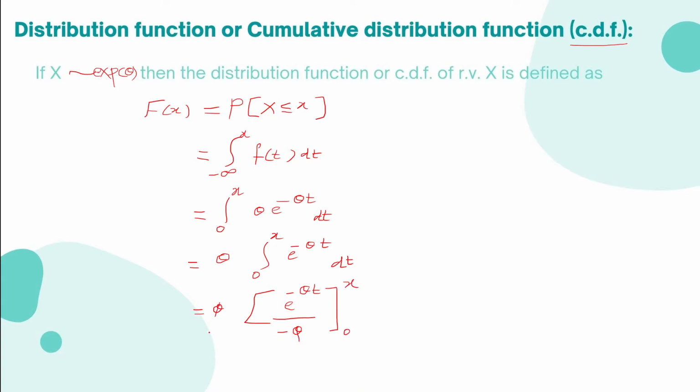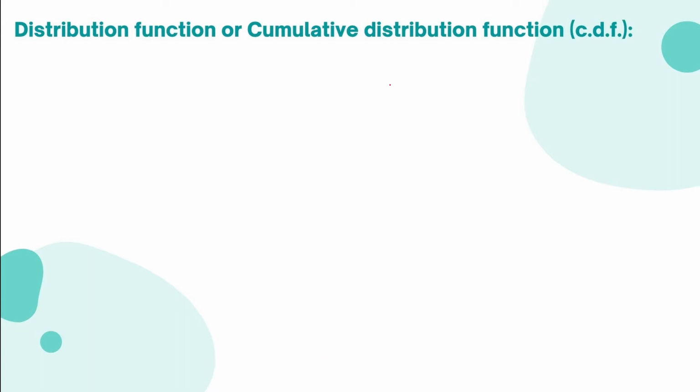This theta is cancelled with this, so it comes out to be minus e raised to minus theta t from 0 to x. Substitute the limit of integration, we shall get CDF as, substitute the upper limit first. e raised to minus theta x minus e raised to 0.